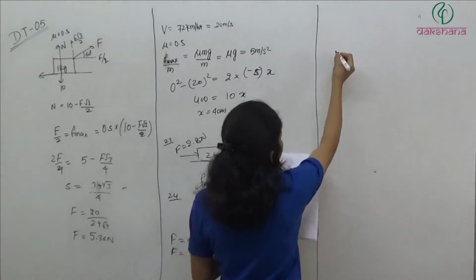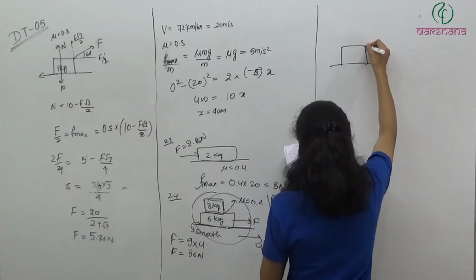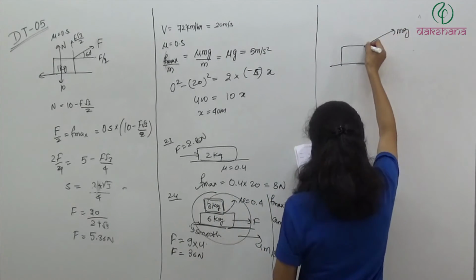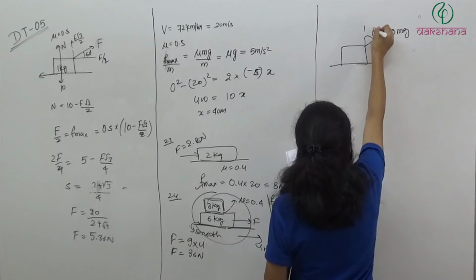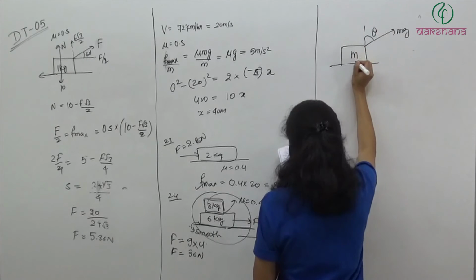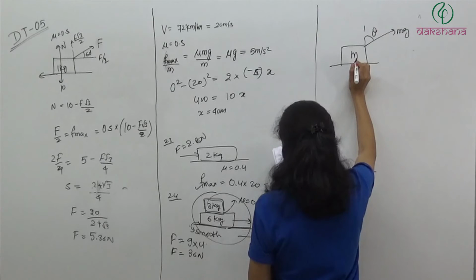So here we have F is equal to mg, a force acting at an angle theta with the vertical, and this is m. The coefficient of friction is mu.